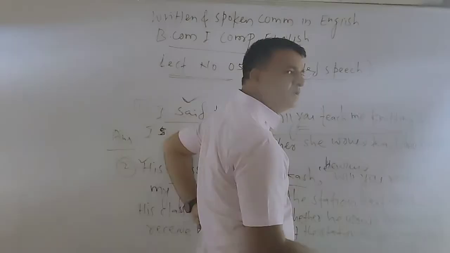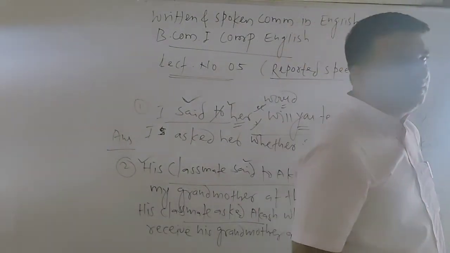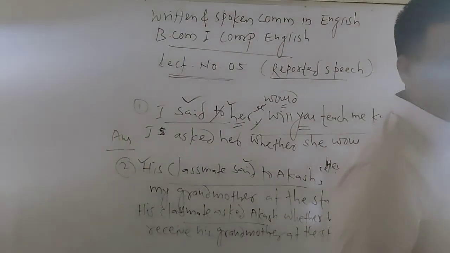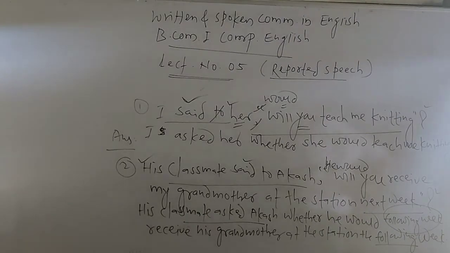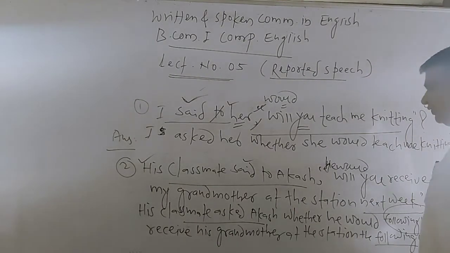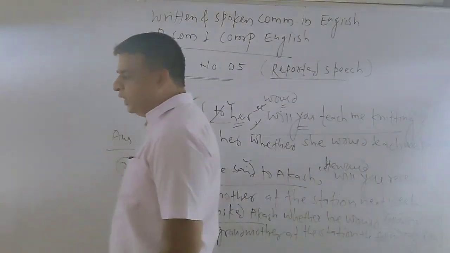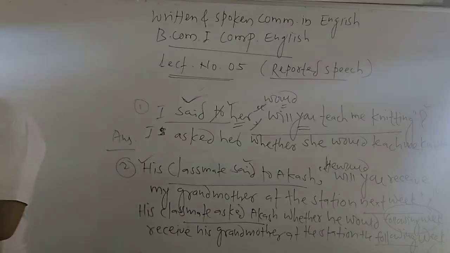Tomorrow चा बदल next day, next week चा बदल following week, next day चा following day. असे जे काही minimum changes आहेत, I will also give you the details of the sentences. So, my dear friend, this is the next week, the following week. This way we have to bring the minimum change in the sentences.